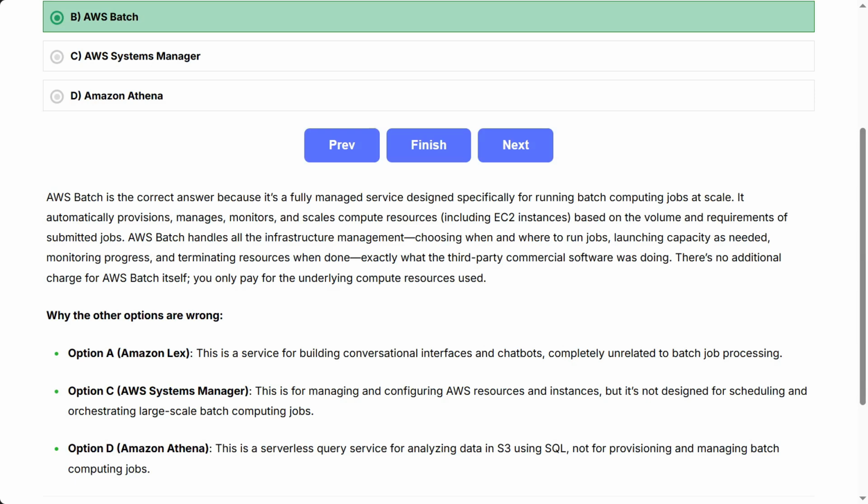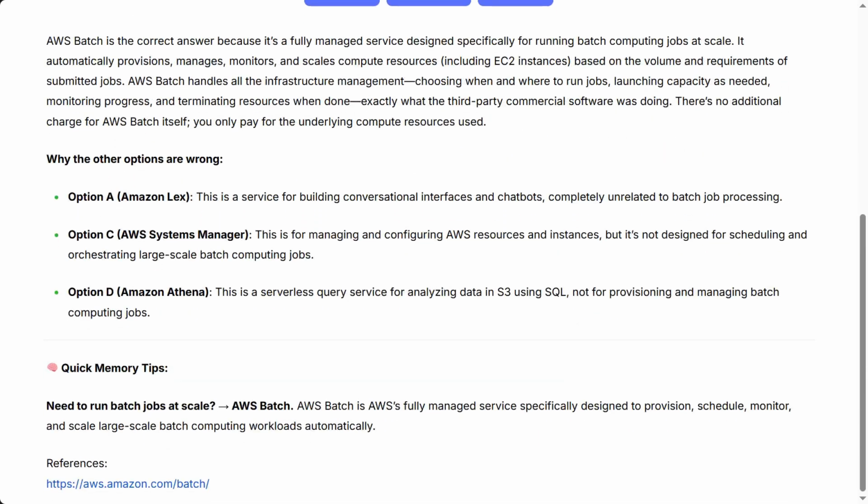Why the other options are wrong. Option A, Amazon Lex. This is a service for building conversational interfaces and chatbots, completely unrelated to batch job processing. Option C, AWS Systems Manager. This is for managing and configuring AWS resources and instances, but it's not designed for scheduling and orchestrating large-scale batch computing jobs. Option D, Amazon Athena. This is a serverless query service for analyzing data in S3 using SQL, not for provisioning and managing batch computing jobs.